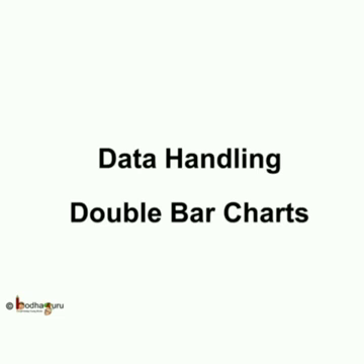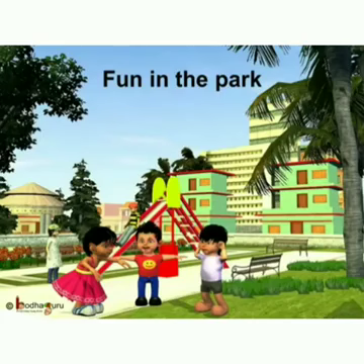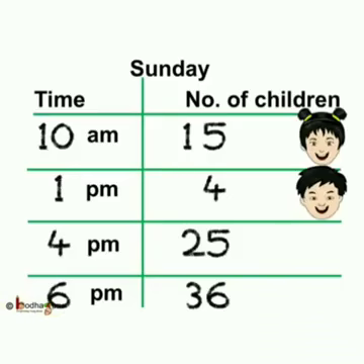Let us take another one. Let us see the double bar charts. In this one, in a big park, there are lots of children playing at different times. So we make the double bar charts using the children and the times. See, for this Sunday I have mentioned the time and the number of children.